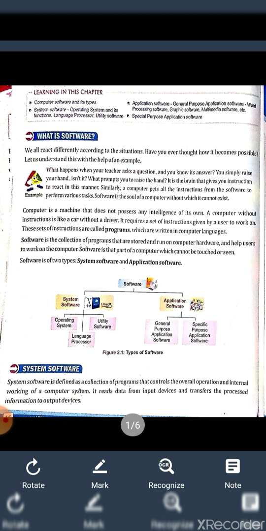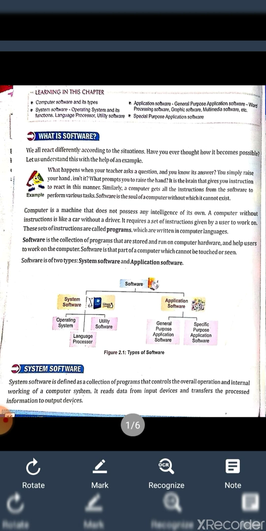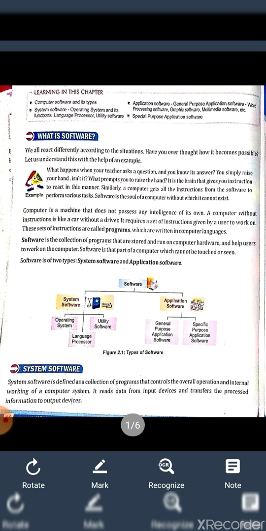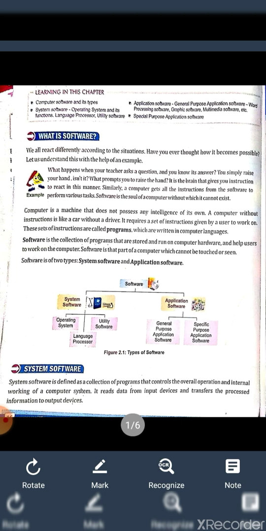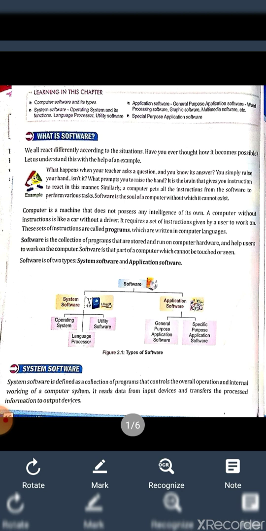Now, what is the definition of software? We can define software as the collection of instruction or programs. Programs means the set of instruction that are stored and run on the computer hardware. Hardware means the computer part which we can touch or see, such as input devices, output devices and storage devices, and help the user to work on it.